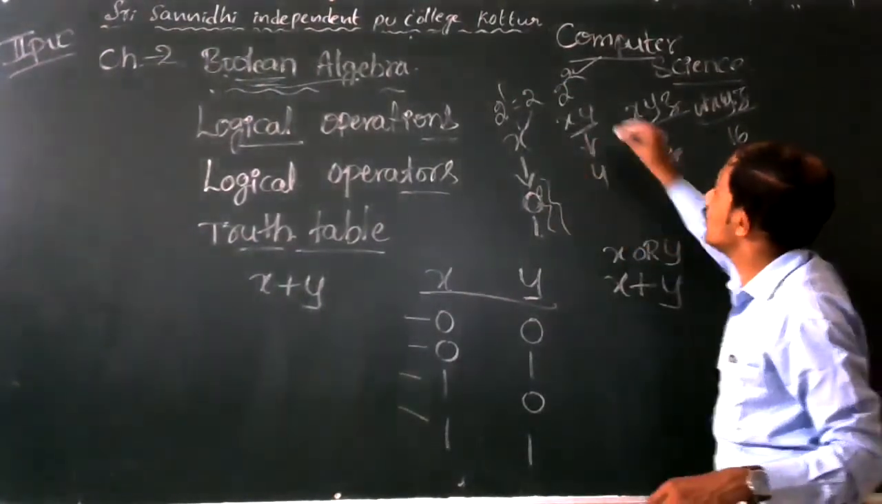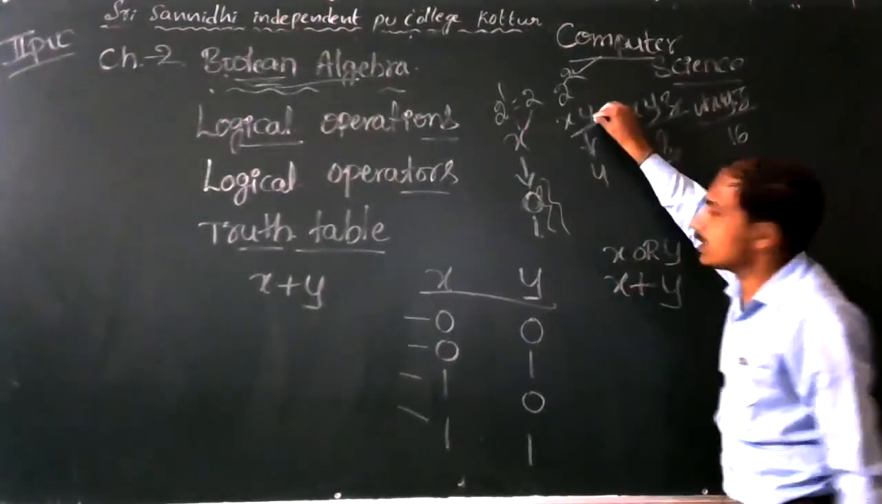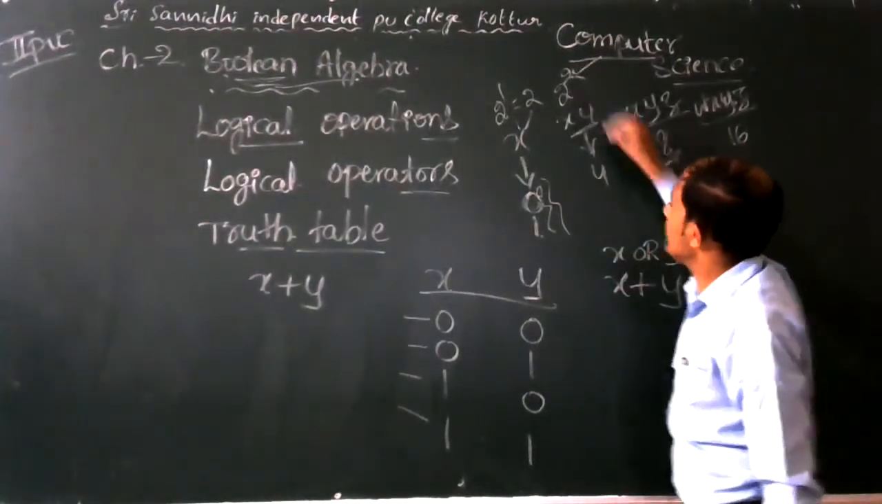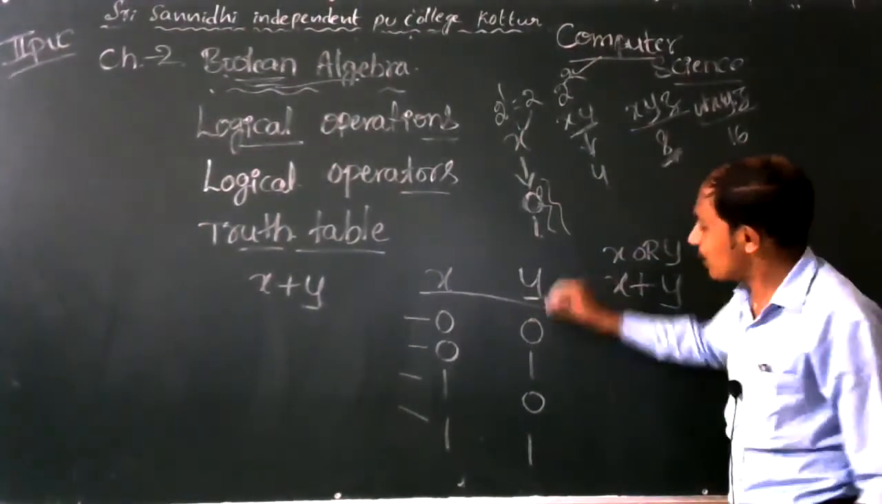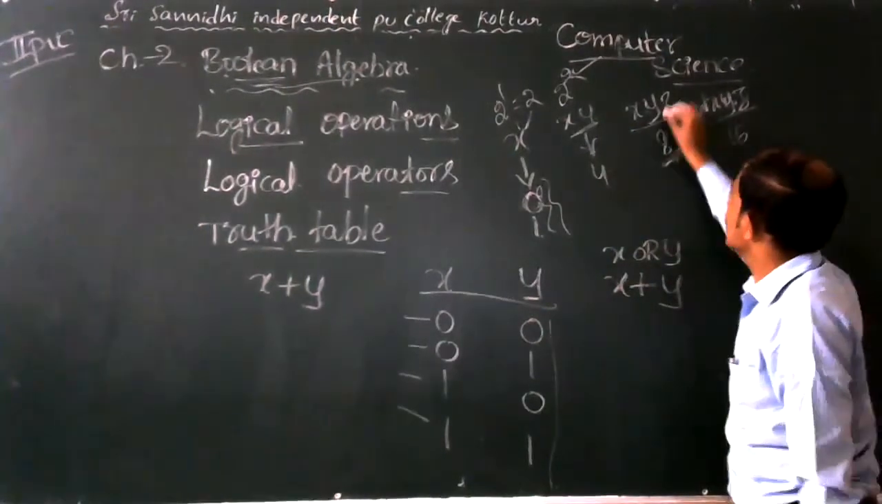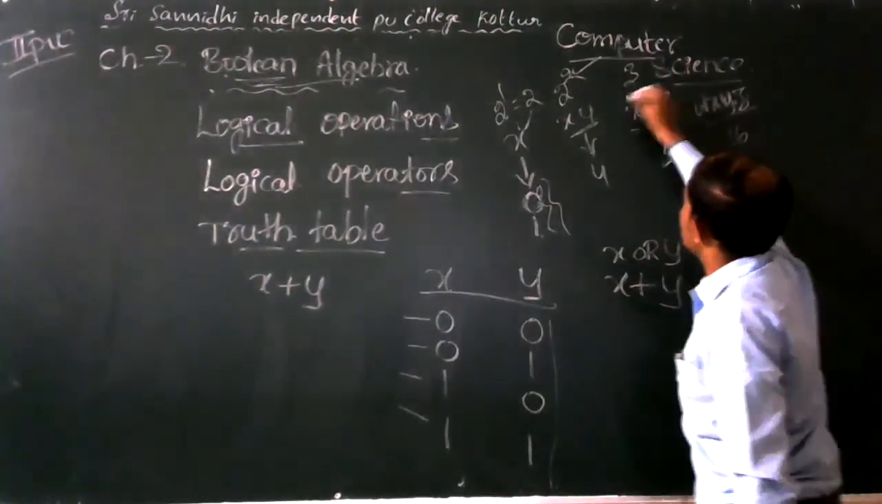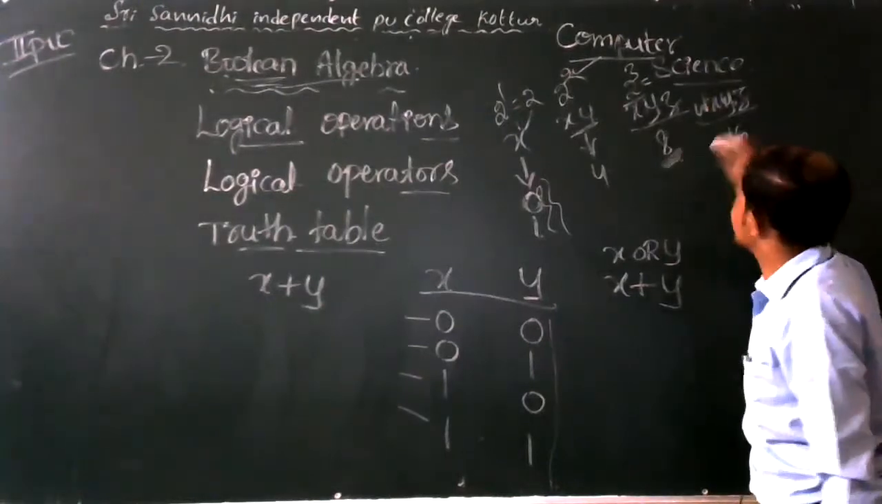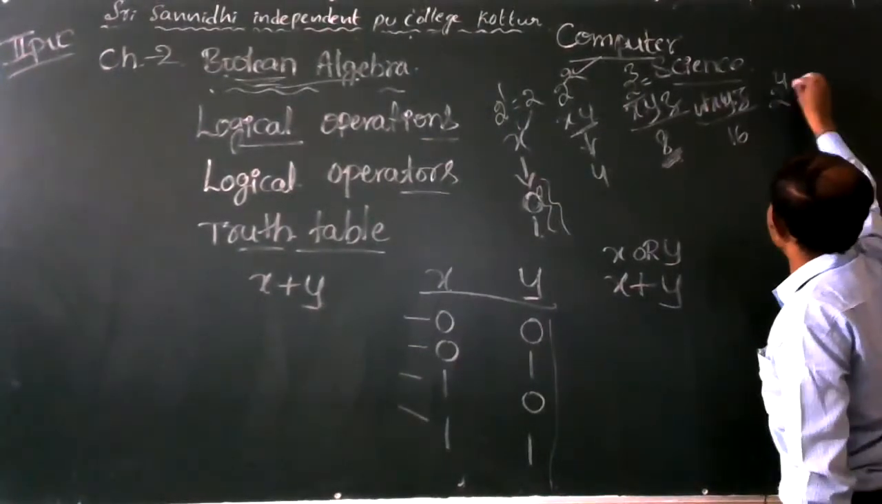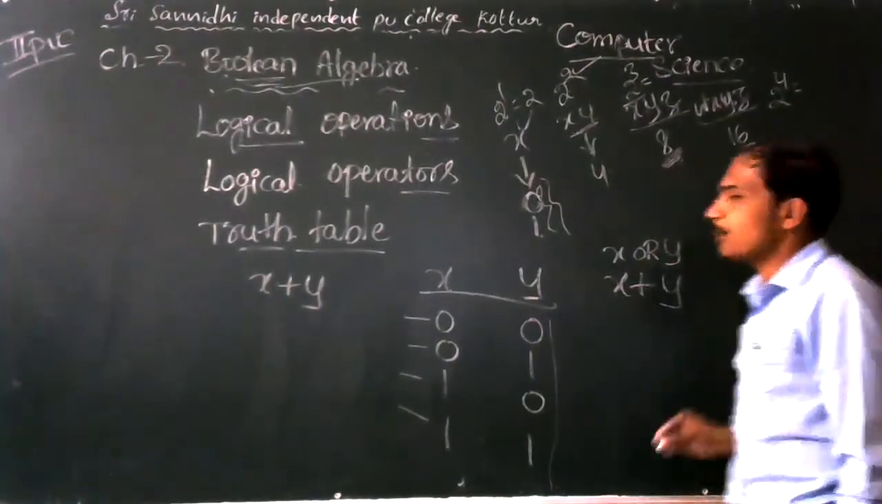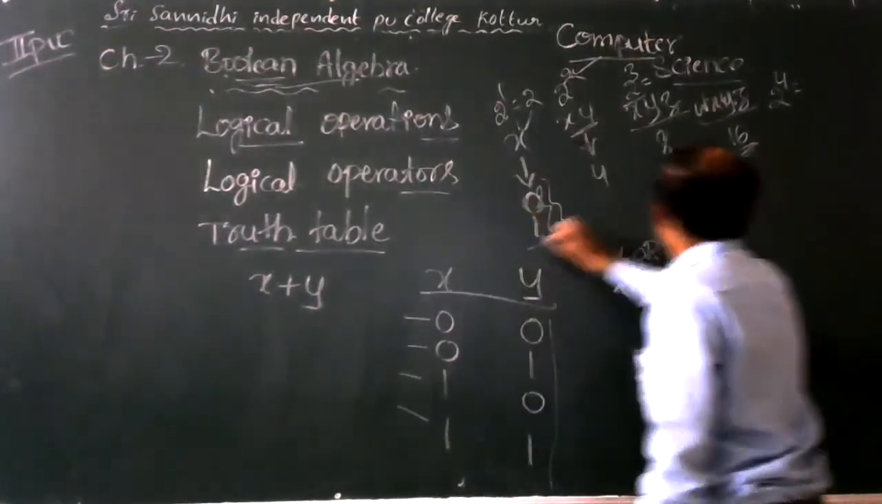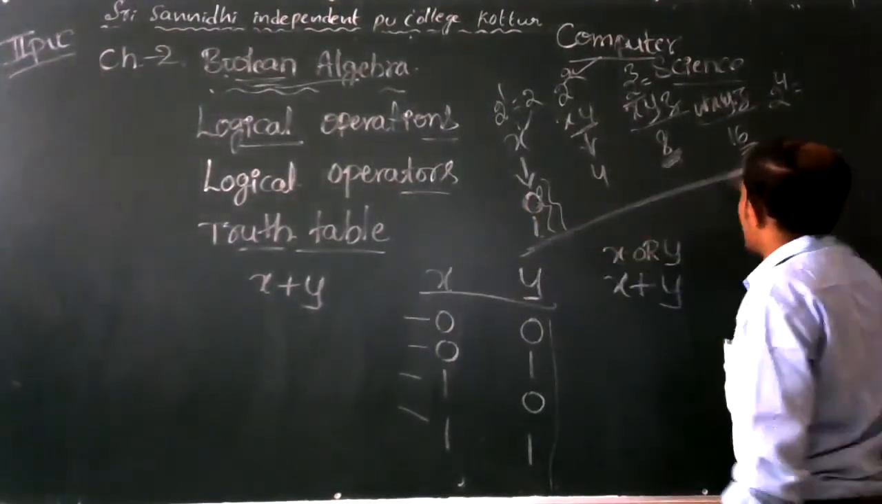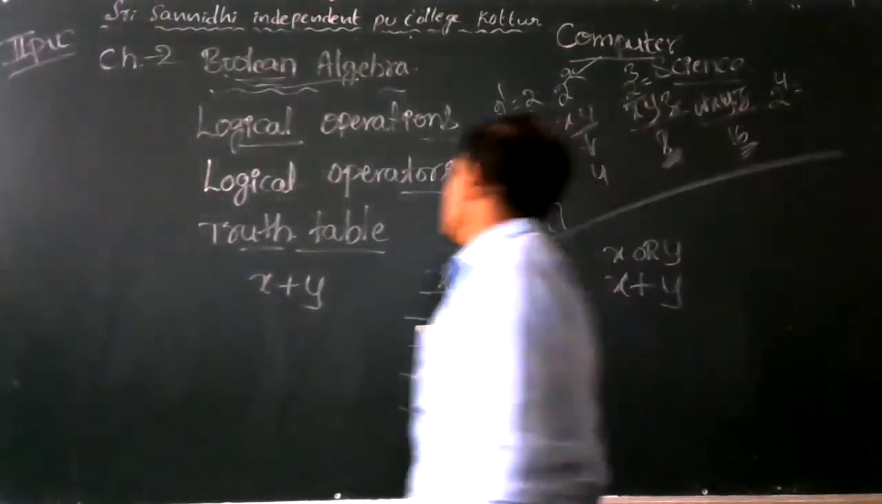Two variables, 2 to the power of 2 means 4 possible values. Then 2 to the power of 3 means 8 possible values, and 2 to the power of 4 means 16 possible values. Like that, input combinations are arranged in the truth table.